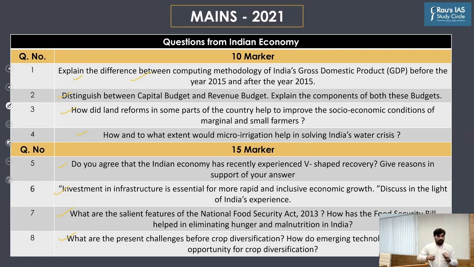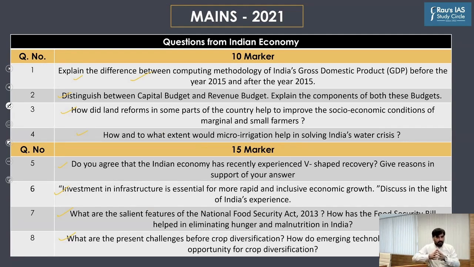For example, UPSC would just mention the cropping pattern in India. It will not mention the micro dimensions of cropping pattern. Similarly, if UPSC is mentioning types of irrigation systems, it will just mention this, but it will not mention the micro dimensions.